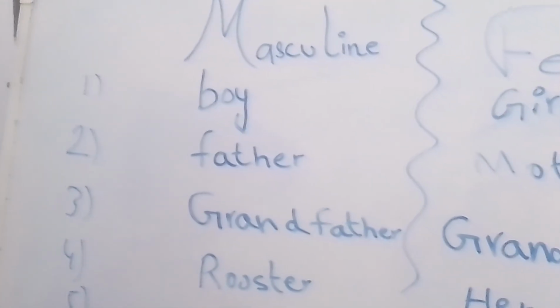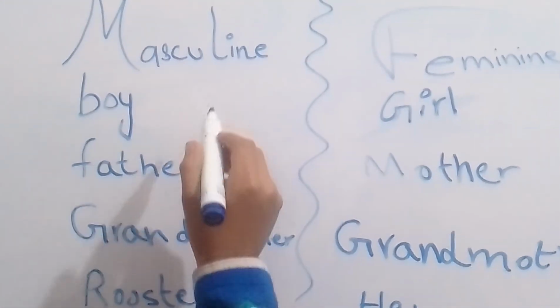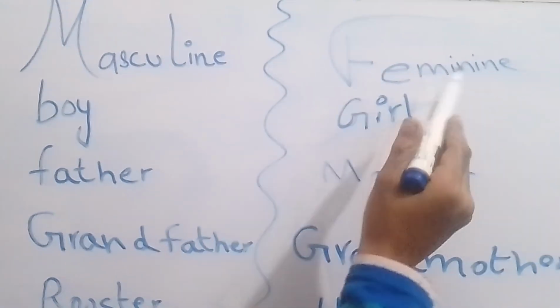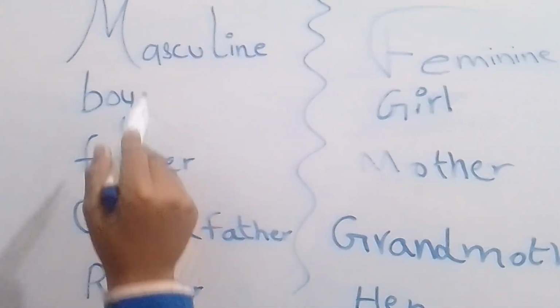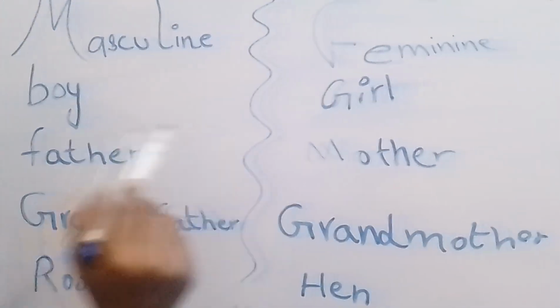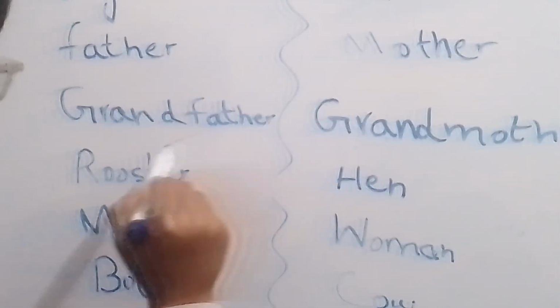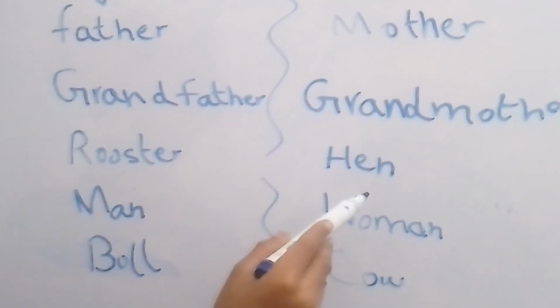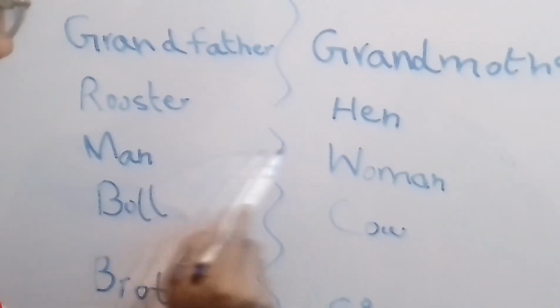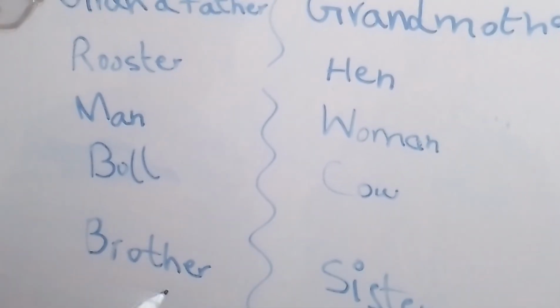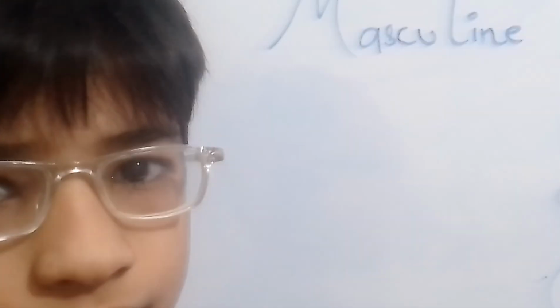Let's repeat all these words. The first word of masculine is boy. The first word of feminine is girl. Father, mother. Grandfather, grandmother. Rooster, hen. Man, woman. Bull, cow. Brother, sister.